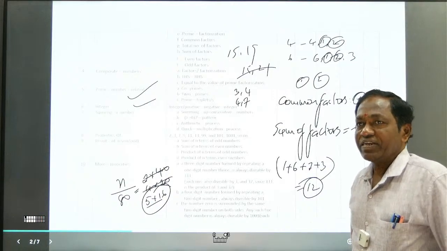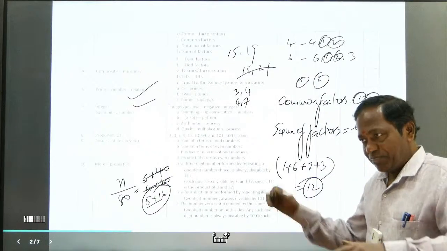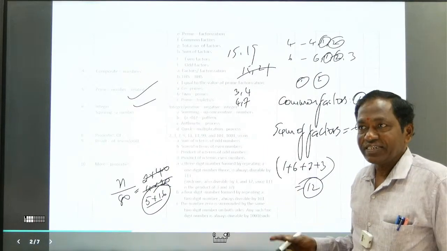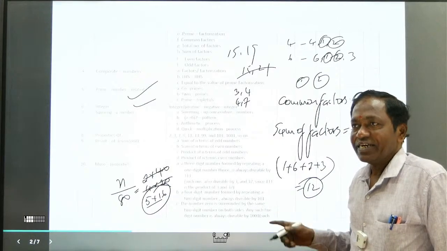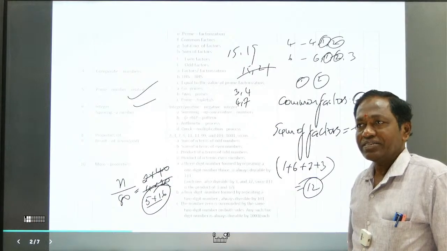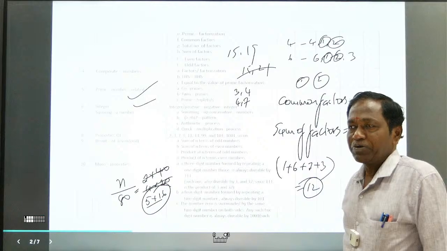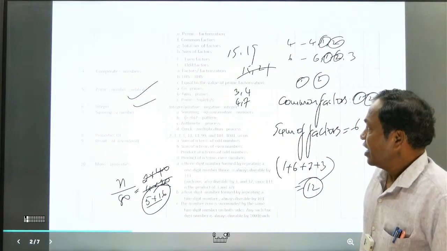If we go the reverse way, 9 square, we know 9 square is 81. But in this way, 9 square is 10 square minus 10 minus 9. If you come the reverse way, you have to put minus. Right.